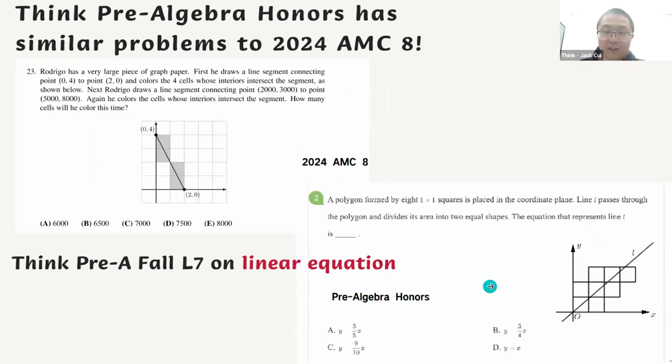Linear equation, okay, linear equation. In the pre-algebra lesson, this is again question number 23 we mentioned earlier. In pre-algebra lesson 7, we also have a linear equation.